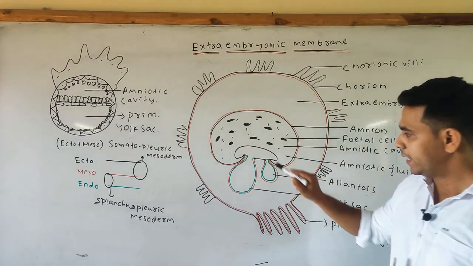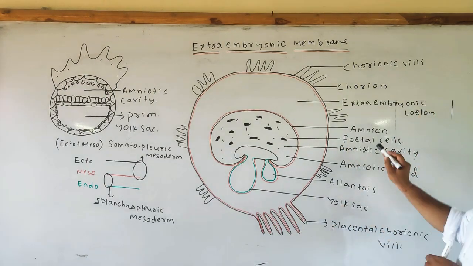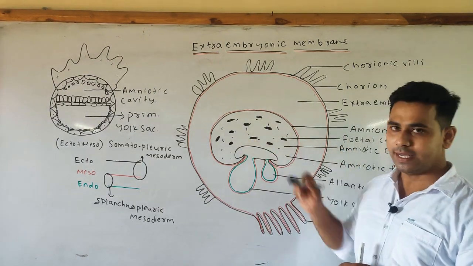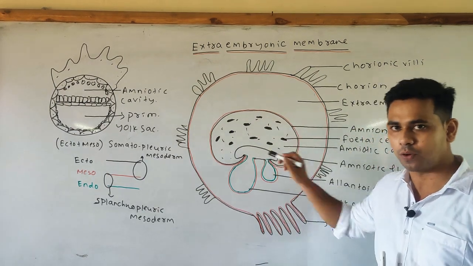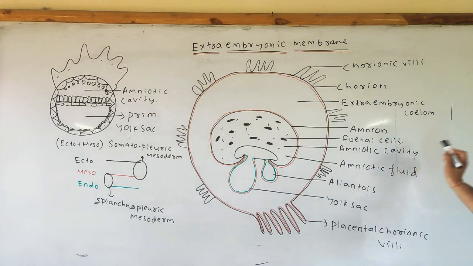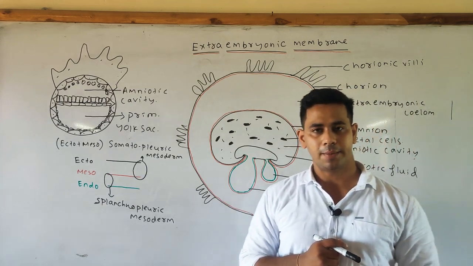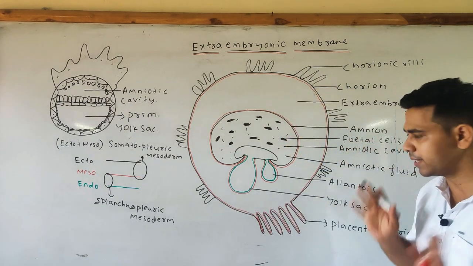The embryo is surrounded by a complete extraembryonic membrane which is known as the amnion. The cavity between the amnion and the embryo is the amniotic cavity, and it is filled with amniotic fluid which acts as a cushion, helping in protecting the developing embryo.